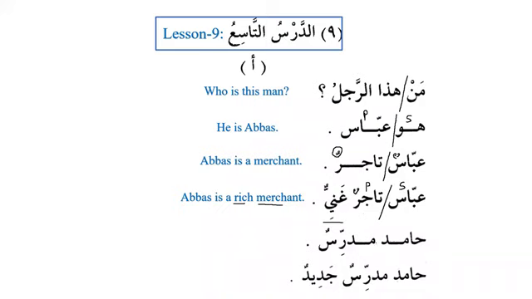Then we have Hamidun Mudarrisun, again a simple nominal sentence, subject and predicate. Hamidun Mudarrisun, Hamid is a teacher. And now we have the sifa of Hamid. We say Hamidun Mudarrisun Jadidun. Hamid is a new teacher. So again, we can see here, Jadidun is new, and that means it is an adjective, and Mudarrisun is noun, as we already know about it.